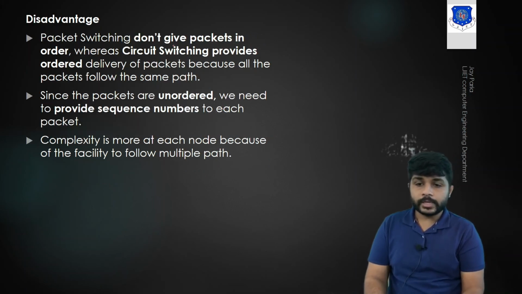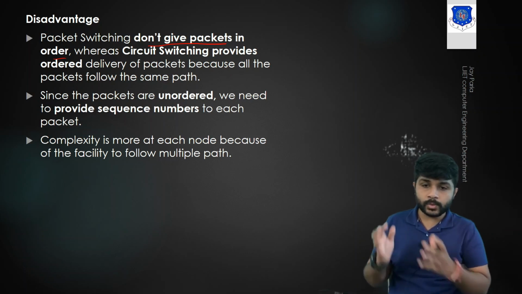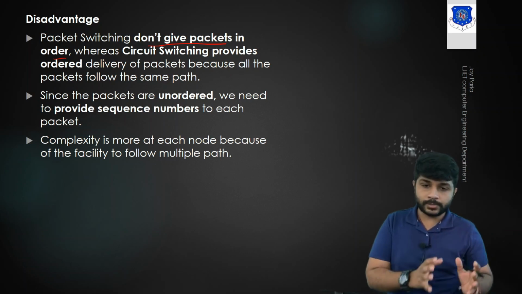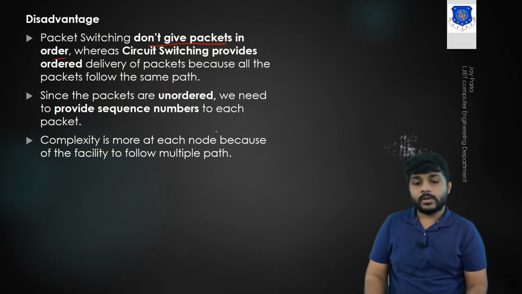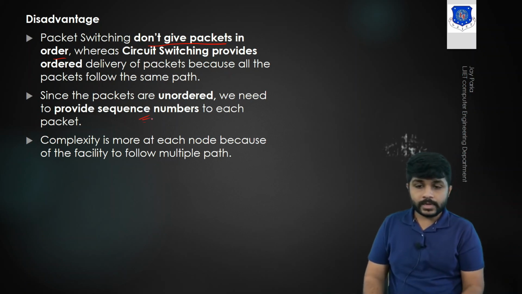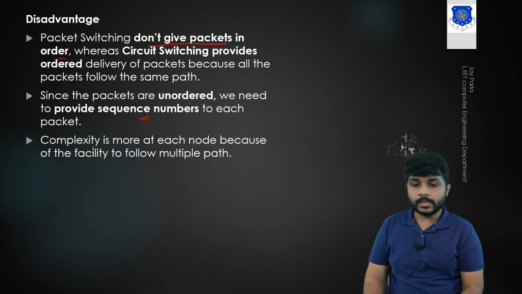In the disadvantages, packets are not received in order. So the receiver should know which is the first packet and which is the last packet. The receiver should be able to rearrange those packets. In order to do so, we have to provide some sequence numbers. Complexity is more.